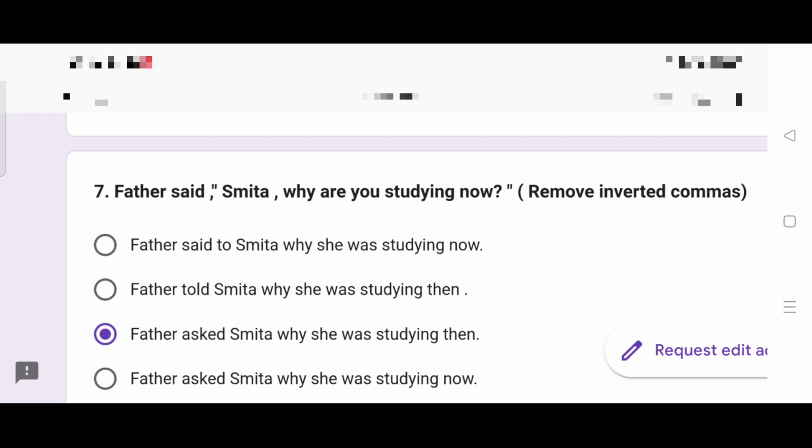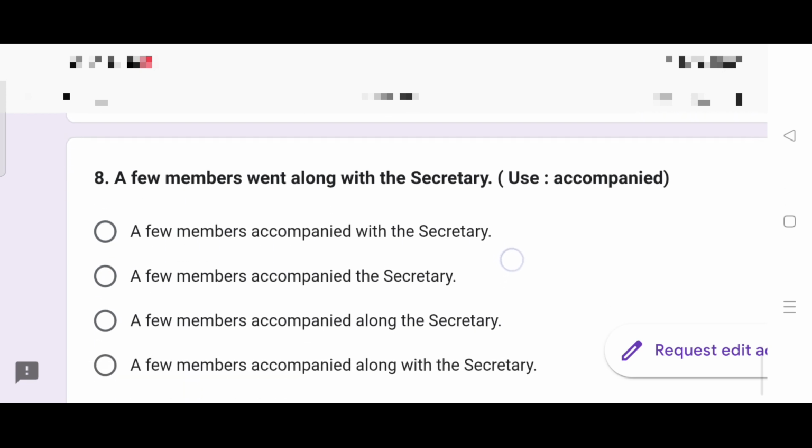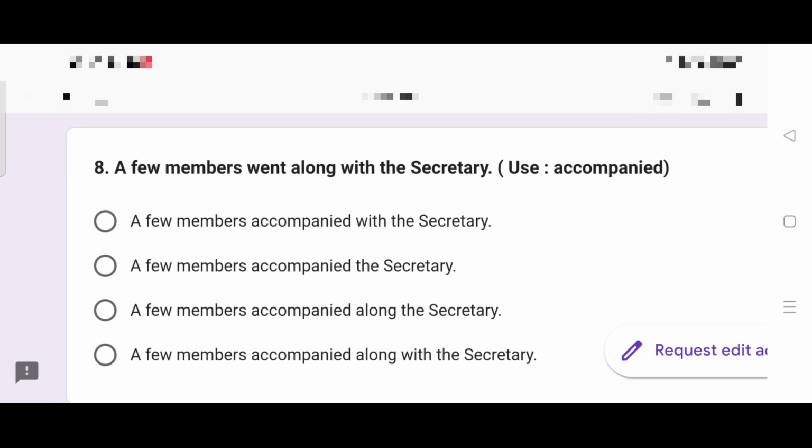Option number 3. And father asked Smita why she was studying now. Again, you will have to change now to then. Understood? So practice will make you perfect. The next question, it's question number 8. A few members went along with the secretary. Use accompanied. A few members accompanied with the secretary. A few members accompanied the secretary.